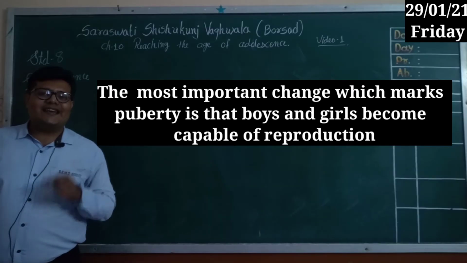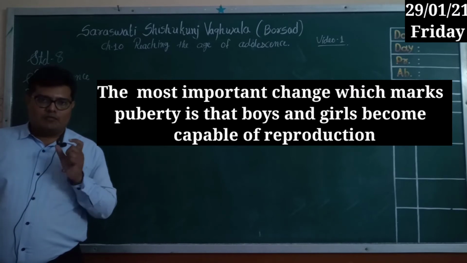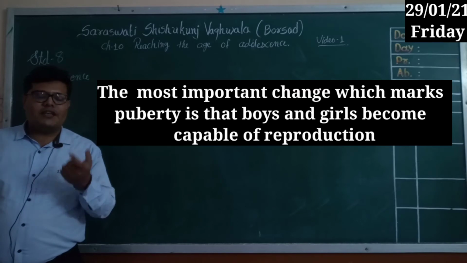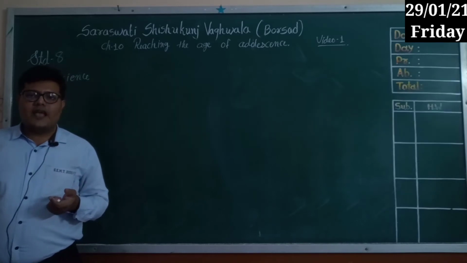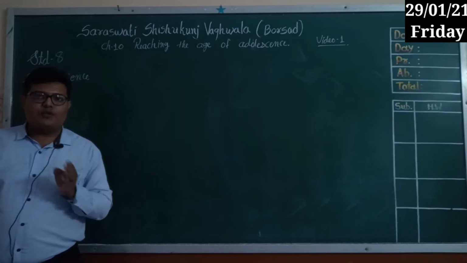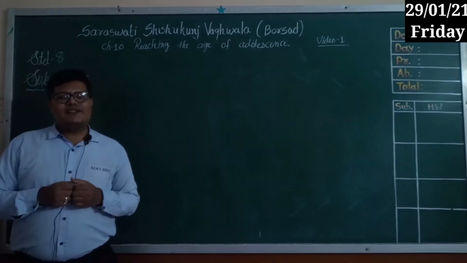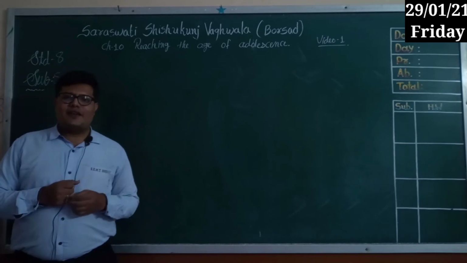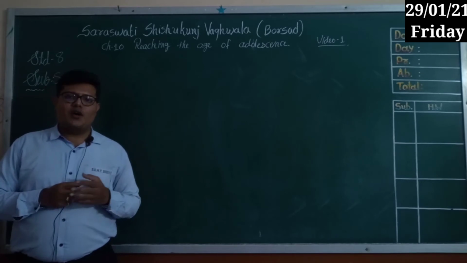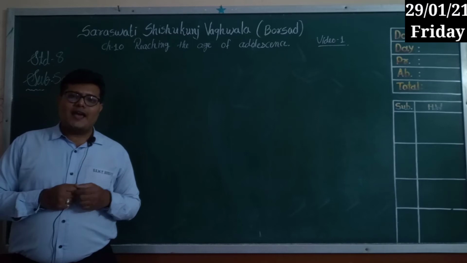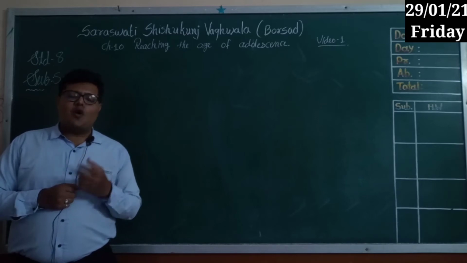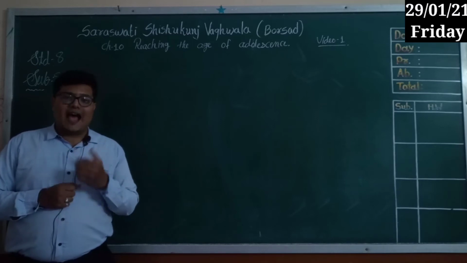The most important change that marks puberty is the capability of reproduction. Your body becomes capable of reproduction, and puberty ends when this reaches its maturity. Which kind of changes take place during this teenage time, 11 to 19 years? When we talk about boys, there is growth of hair above the lips, their voice becomes deeper, and there is an increase in height.